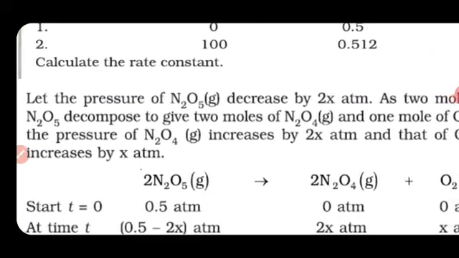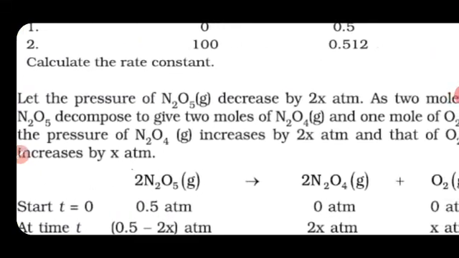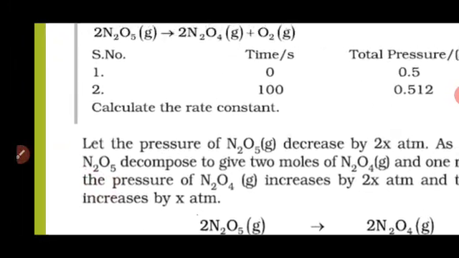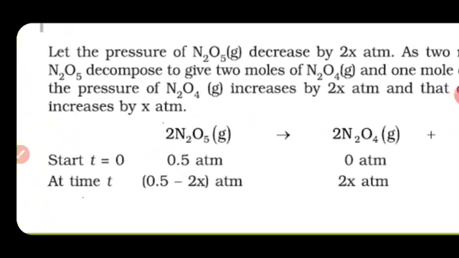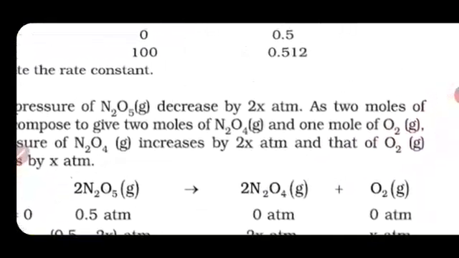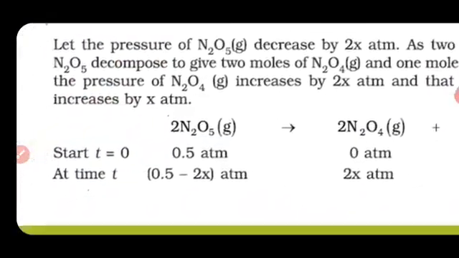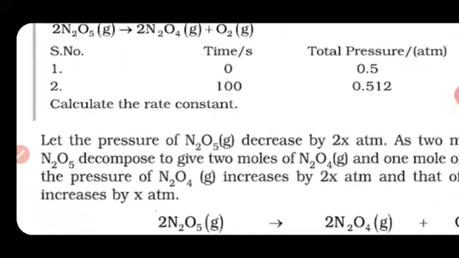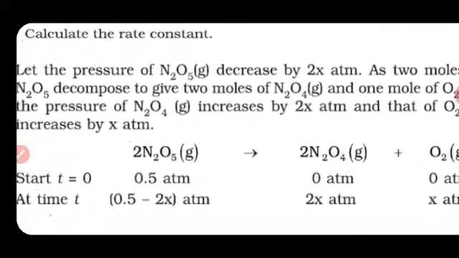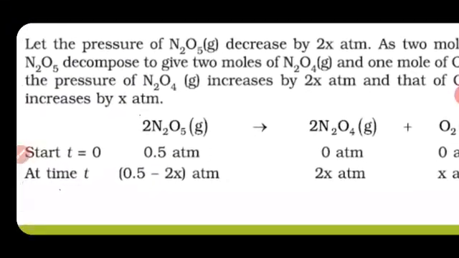So the decrease is 2x atmosphere, as 2 moles of N2O5 decompose to give 2 moles of N2O4, so that much pressure increases on the N2O4 side, and on the oxygen side it increases by x atmosphere.